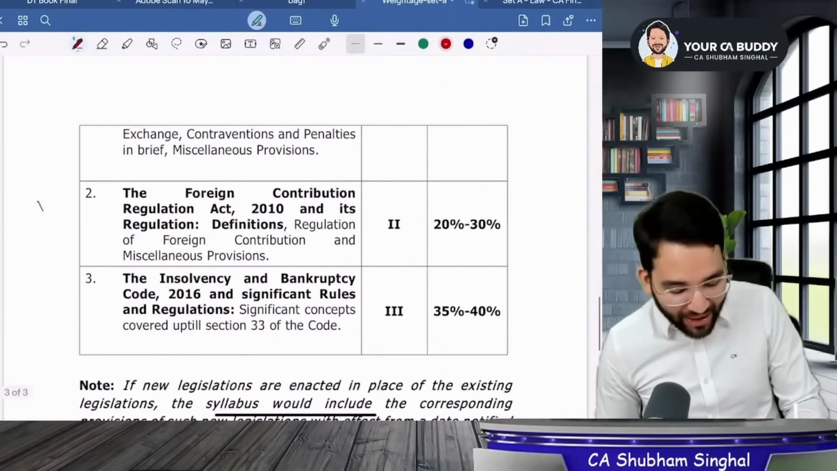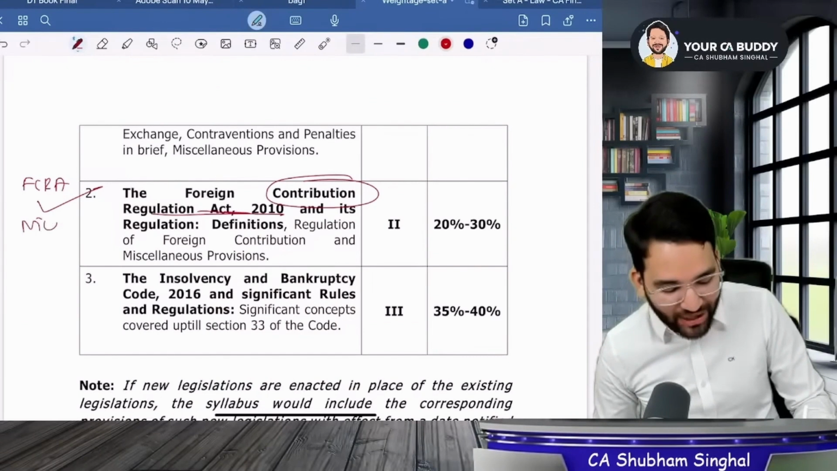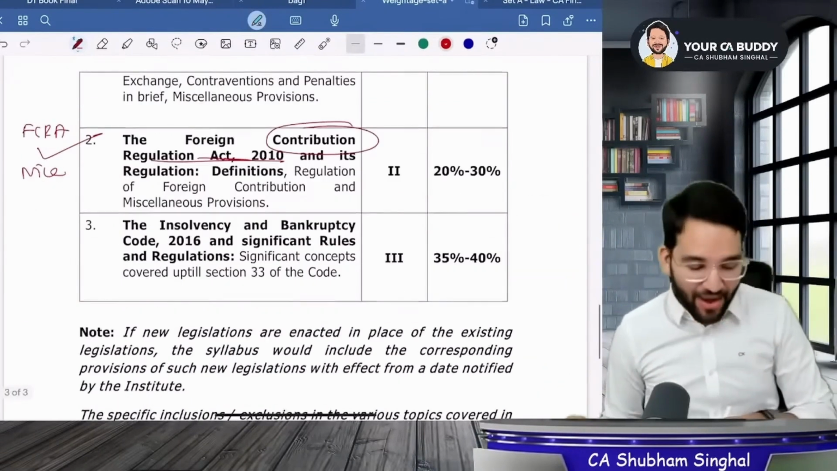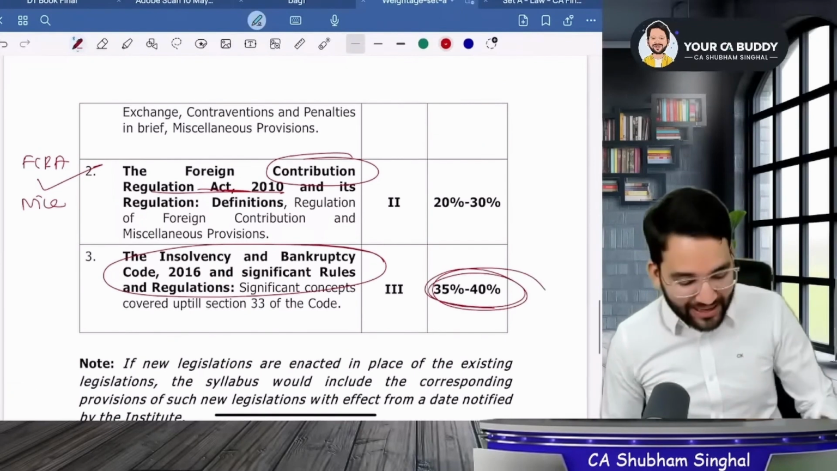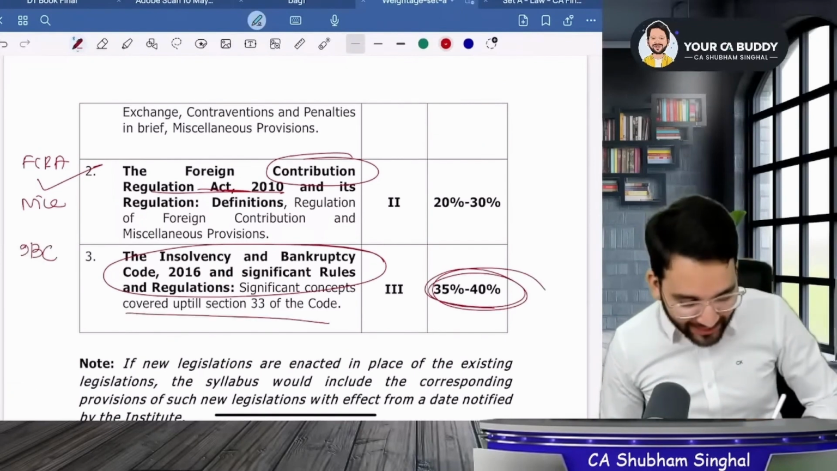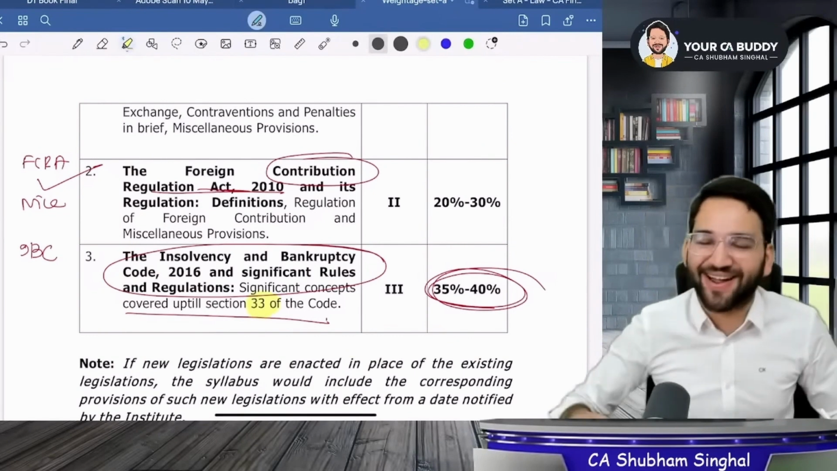Apart from that, here we have FCRA, the Foreign Contribution Regulation Act. It's a very nice chapter, and it also has a significant weightage. And third, the Insolvency and Bankruptcy Code. The weightage of this is technically very high. So you have 3 chapters. The good thing is that they kept IBC only and only till section 33.